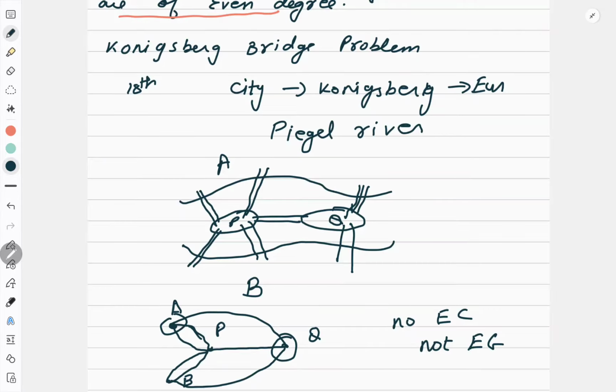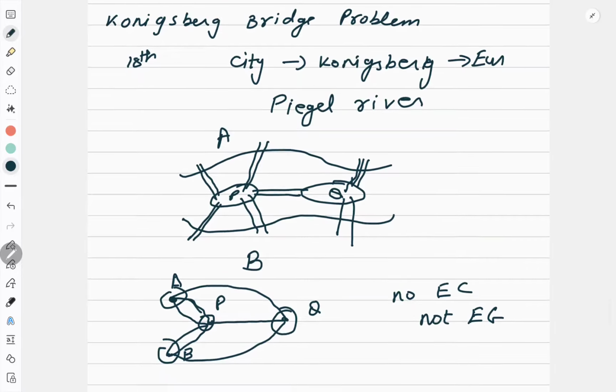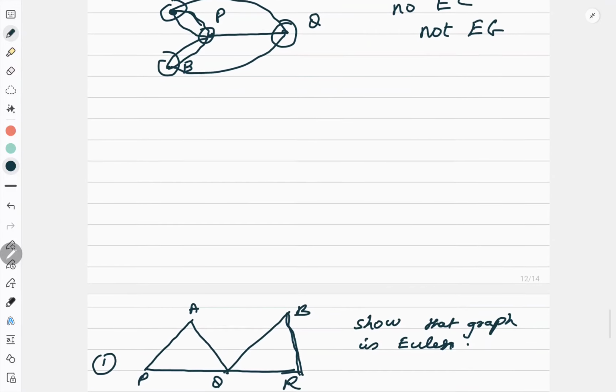Here also degree is 3. Here also degree is 3. Here degree is 5. So this problem has no solution. So it is a very important question they usually ask, discuss Konigsberg bridge problem.